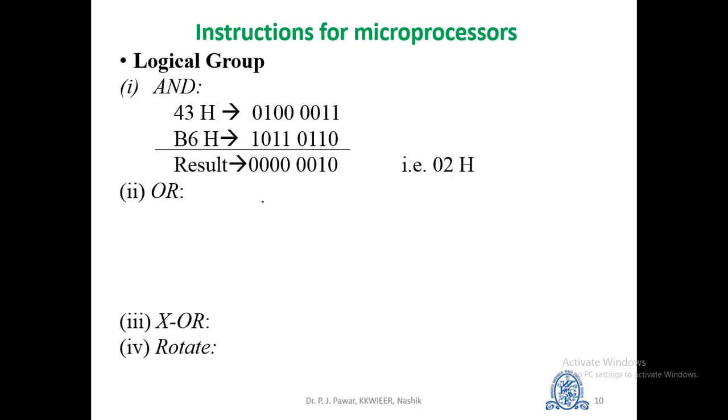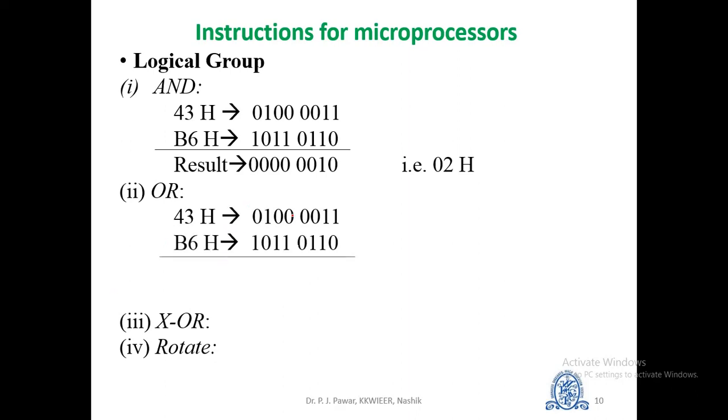Next one is OR. The OR instruction carries out the logical OR operation. That is, in case of OR logic, the output will be 0 only if both input bits are 0. Otherwise, the output is 1. If I consider the same previous example, 43H OR B6, the result of the ORing operation is as shown here. Only for this particular bit, since both inputs are 0, the output is 0, whereas for the remaining bits, one or both inputs were on, so the result is 1. Therefore the result of the ORing operation is F7. This is F and this is 7.